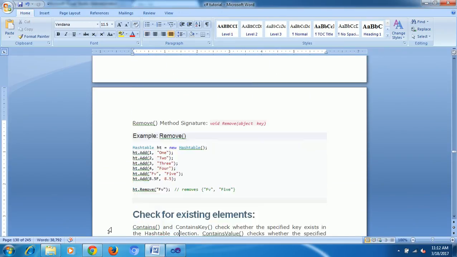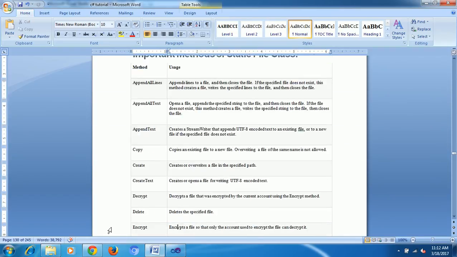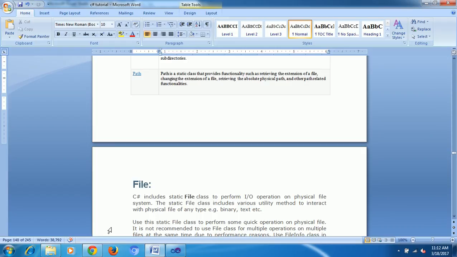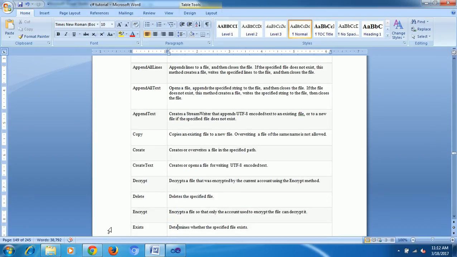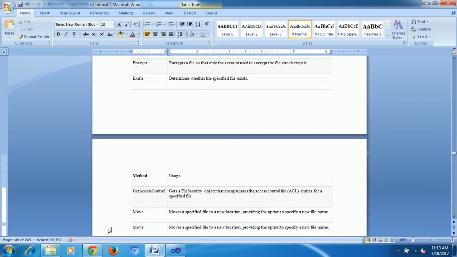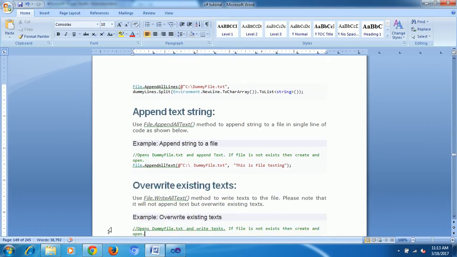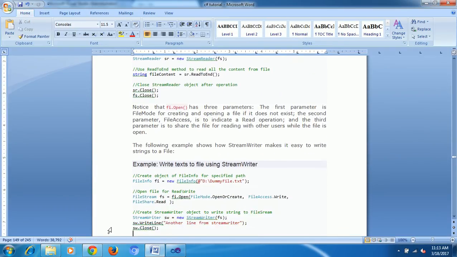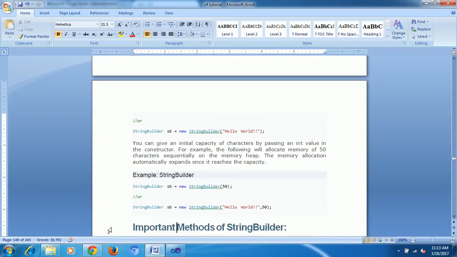Next, this is all related to collections only. Next, files. This is also very important. What is the meaning of a file? How to open the file, how to read the file, how to write the file. Normally we can just open a file on the computer like this, but I am going to explain how to do those operations in our application. Next, directories. Directories are nothing but folders.